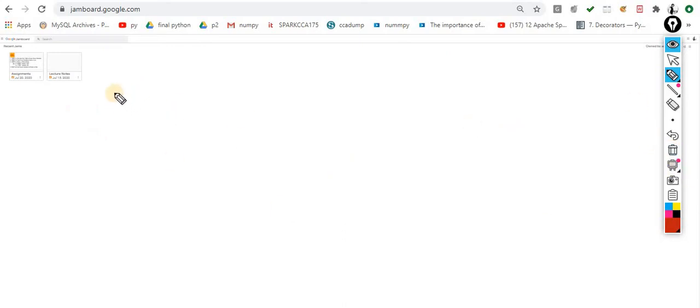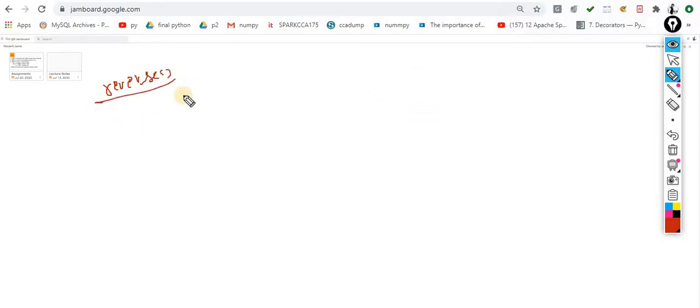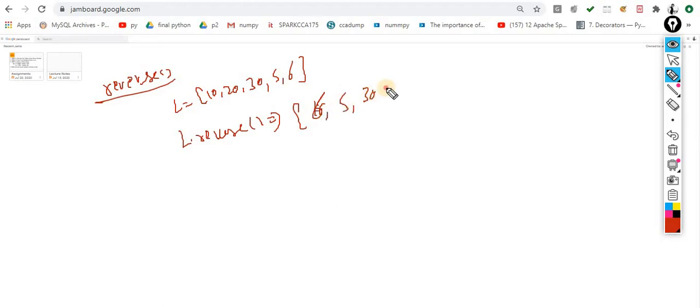The next method is reverse. The name specifies itself that I am going to reverse the list. Very simple. This one is a list 10, 20, 30, 5, 6, and I want to reverse it. L dot reverse, so now it is 6, 5, 30, 20, 10. Very simple method, reverse.